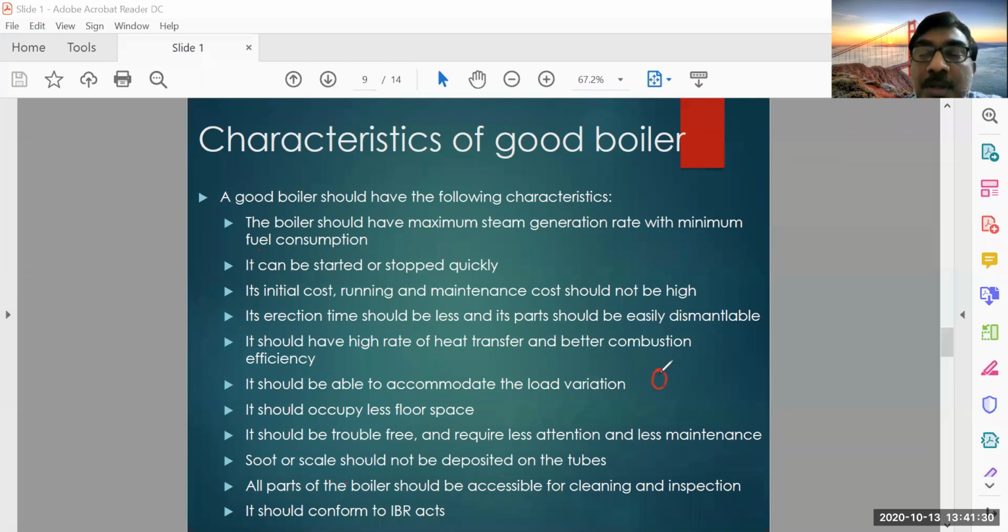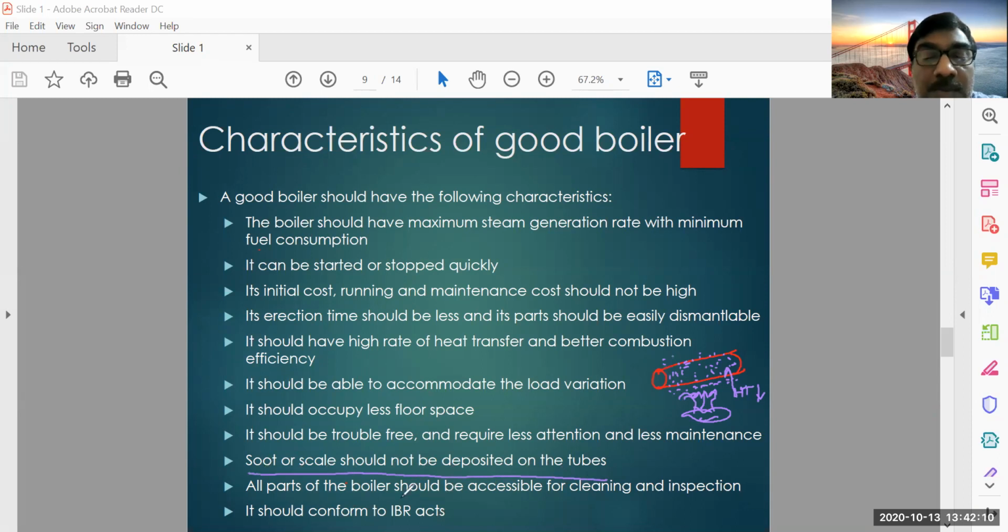Suppose there is a tube like this, and some burning is taking place, the gases are coming. It should not form so much soot on the outer surface of the tubes. If this is formed, the heat transfer rate will be decreased. So the soot or scale should not be deposited on the tubes.